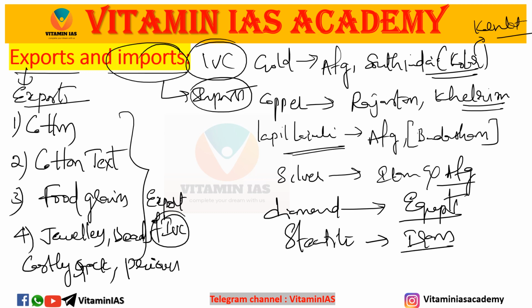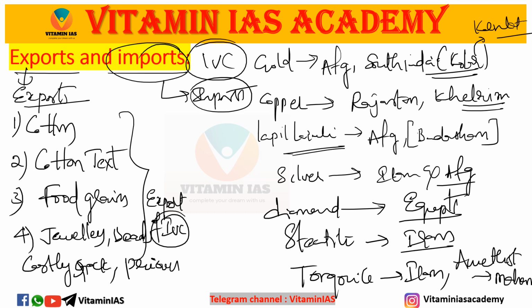And along with it, we imported turquoise. Turquoise from Iran. And amethyst. Amethyst from Maharashtra. Agate from Gujarat.